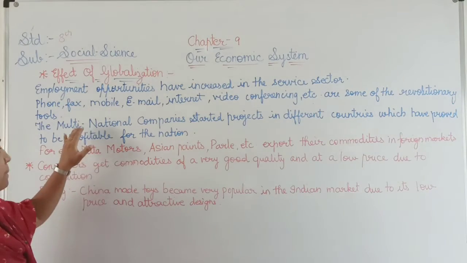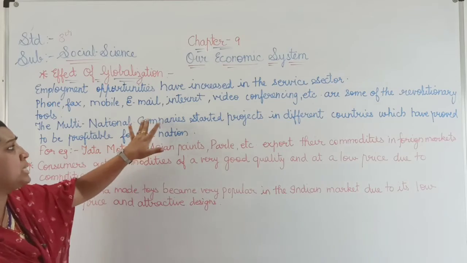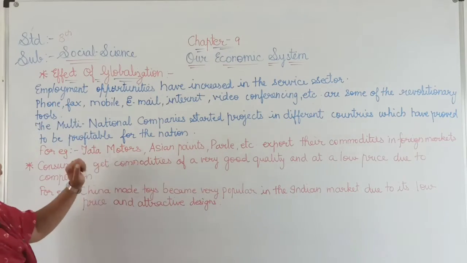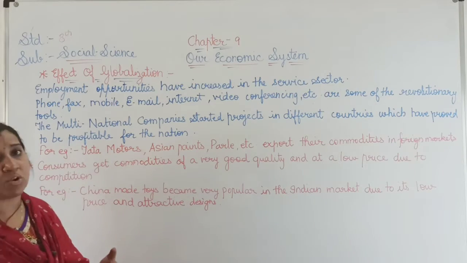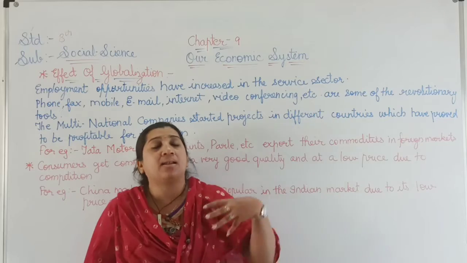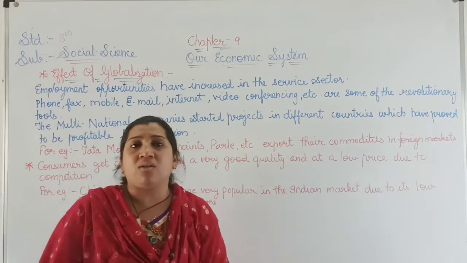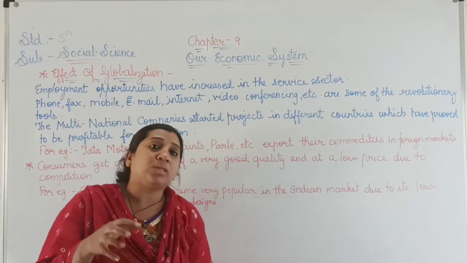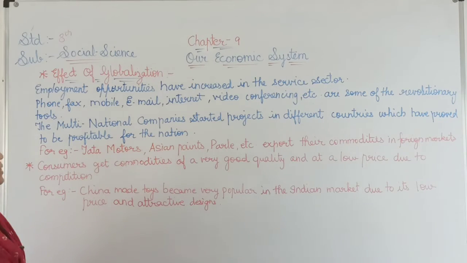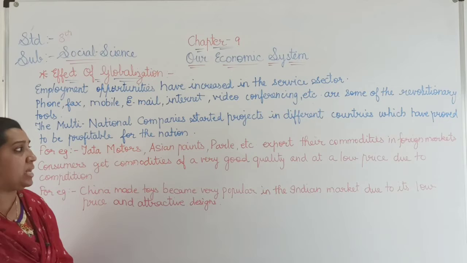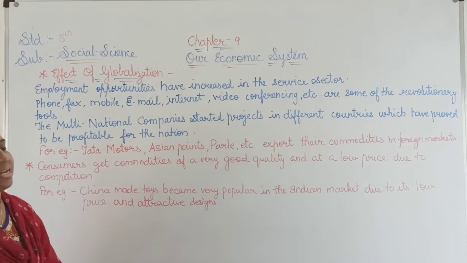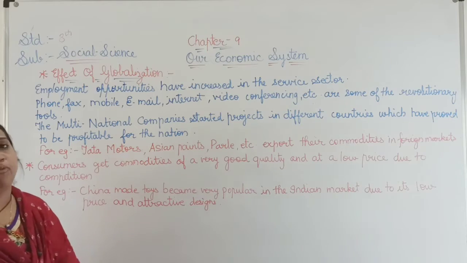Now here, many multinational companies started projects in different countries, which have proved to be profitable for the nation, as they are developing factories and plants in other countries, and it is always going to improve the economic system of our country India. For example, Tata Motors, Asian Paints, Parle, etc. are exporting their commodities, that means their products, to foreign countries.